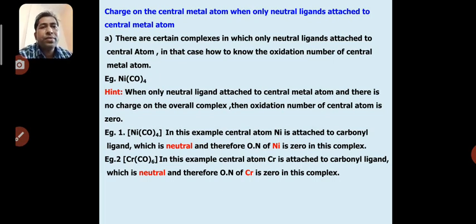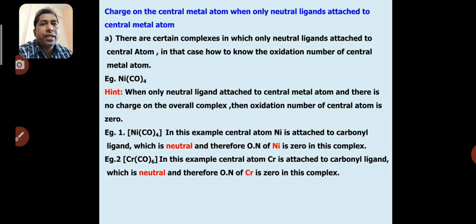So there are two terms here. We will discuss the first point, A. There are certain complexes where the neutral ligands may attach to the central metal atom. So in this case, what should be the oxidation state of the central metal atom? Remember, this terminology is applicable to those complexes in which the central metal atom is attached to only neutral ligand molecules.